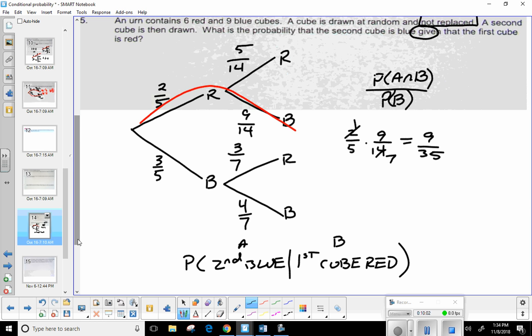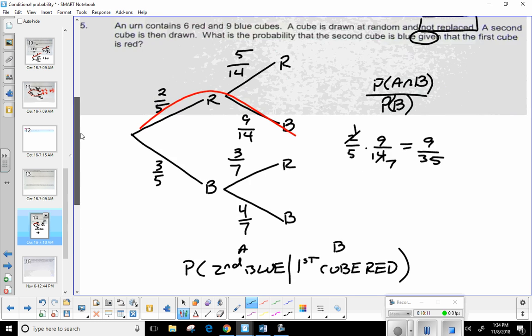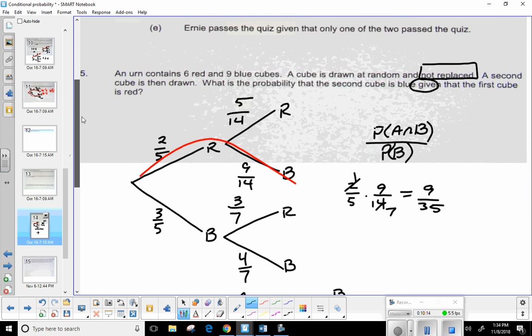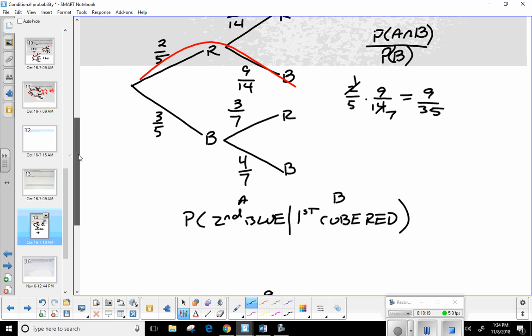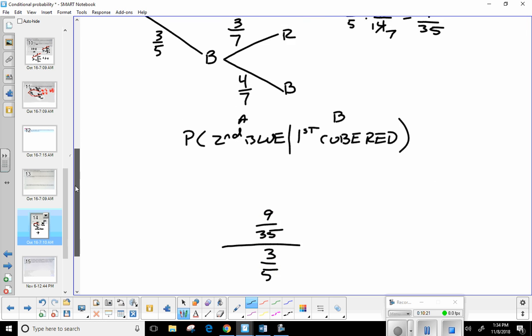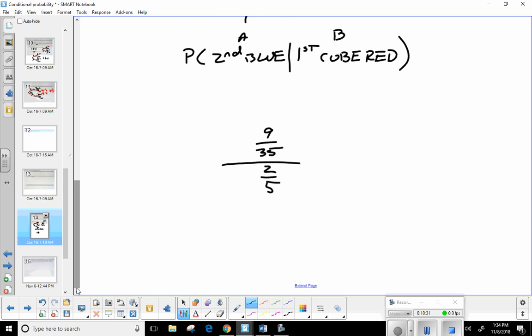So I'm just going to go ahead and write it down here, give myself a little more room. So I'm going to take the 9/35. I'm going to divide by the 3/5. There doesn't need to be 2/5 because we're dividing by the probability of B. No, the probability of the first one being red. Oh, you're right. I took the B as blue. Sorry. Just think if you were paying attention. Obviously, you know you were. Okay. 2/5. That is right. I'm sorry. I saw the B, and that's why I wrote it out so I wouldn't have to do that, and I ended up doing it anyway.